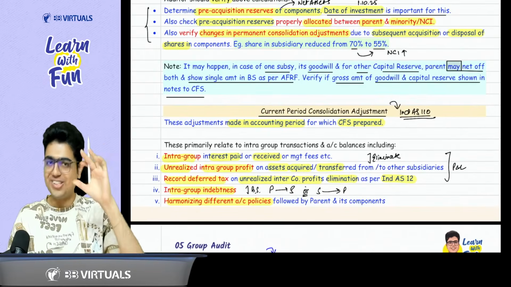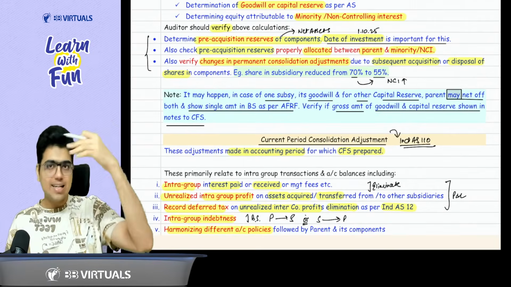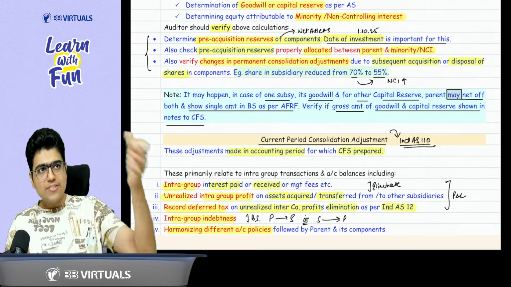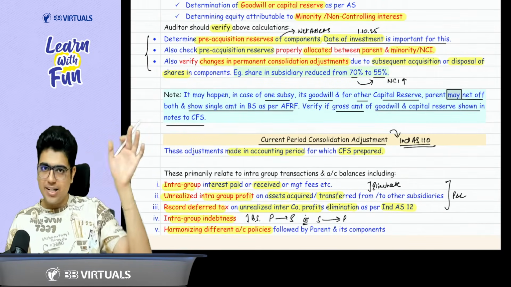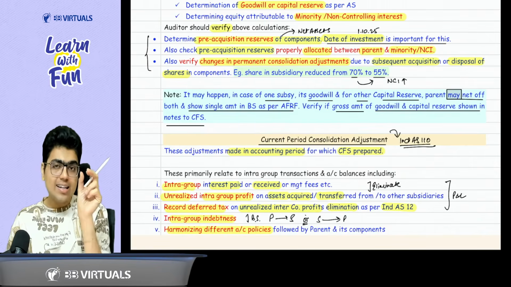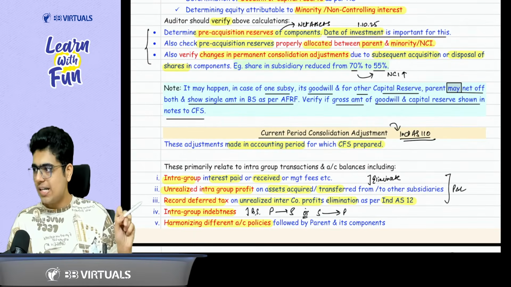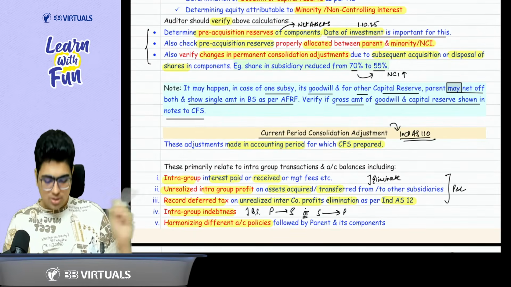Sir, this is also a revision of FR. First of all, whatever the intra-group indebtedness is, eliminate it. On that indebtedness, whatever interest you have received or paid, eliminate. Whenever there is an intra-group transfer of assets and there is an unrealized profit on the asset, eliminate it. When you eliminate the unrealized profit, it leads to deferred tax as per Ind AS 12.